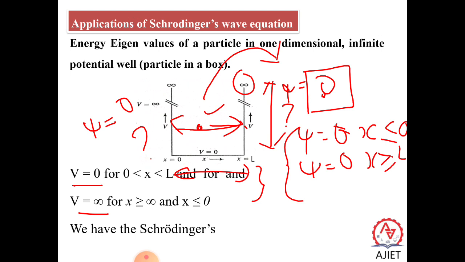potential well. So now let us apply Schrodinger's wave equation. The particle is moving only in to and fro motion. That means our particle is traveling only in the x direction. So let us take the expression as d square xi by dx square plus 8 pi square m by h square (E minus V) into xi equal to 0. This is the basic Schrodinger's wave equation.